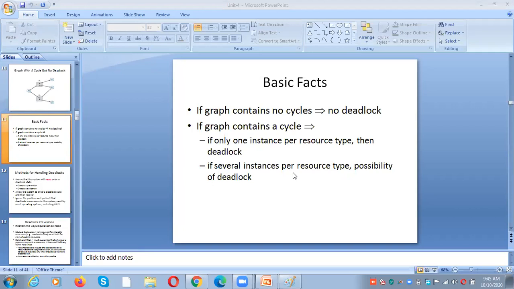If there are multiple instances of the same resource, then the possibility of deadlock is there, but the deadlock will not happen for sure. But in the case of one instance, for sure we will get the deadlock if there is a cycle and there is only one instance for each resource.